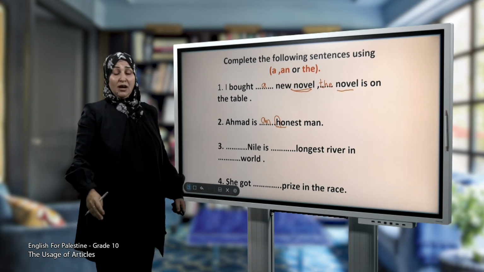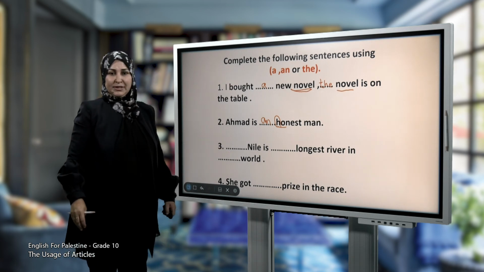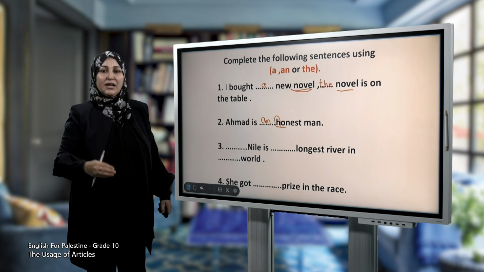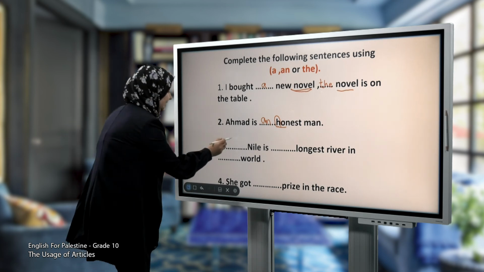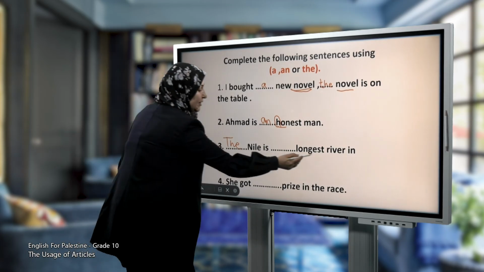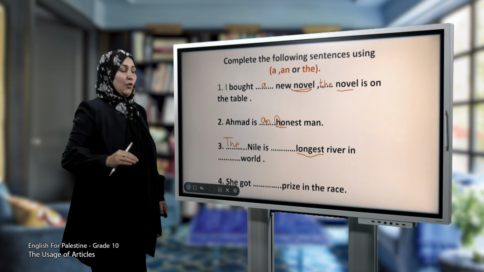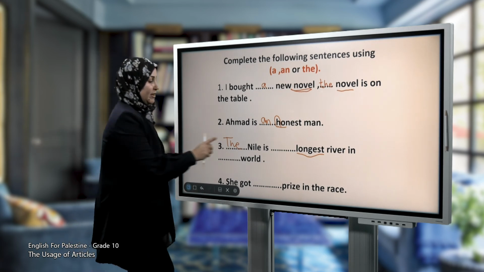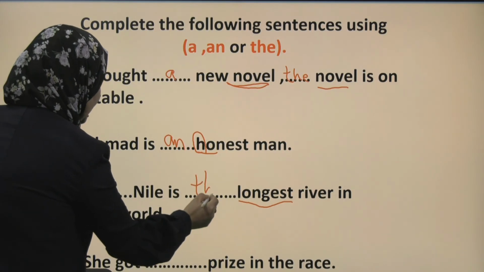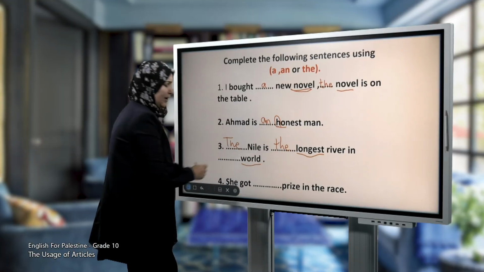Number 3. Nile is longest river world. Nile is a river, and before rivers we use the article the. Excellent. The Nile is. Here we have a superlative adjective, which is longest. So we use the before the superlative adjectives. The Nile is the longest river in world.